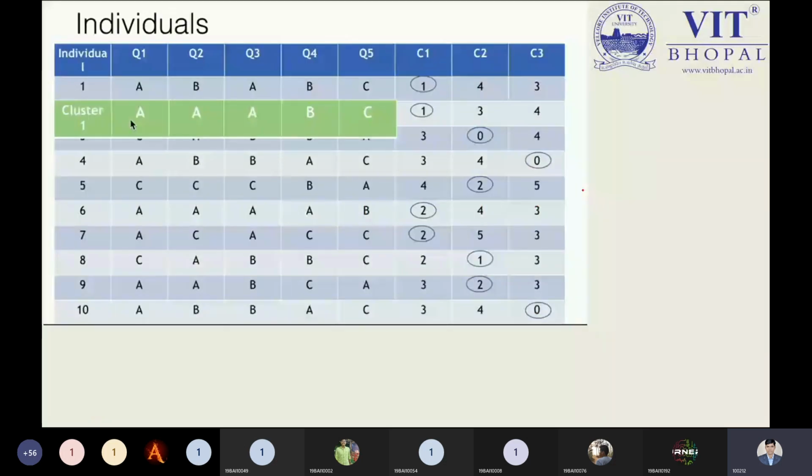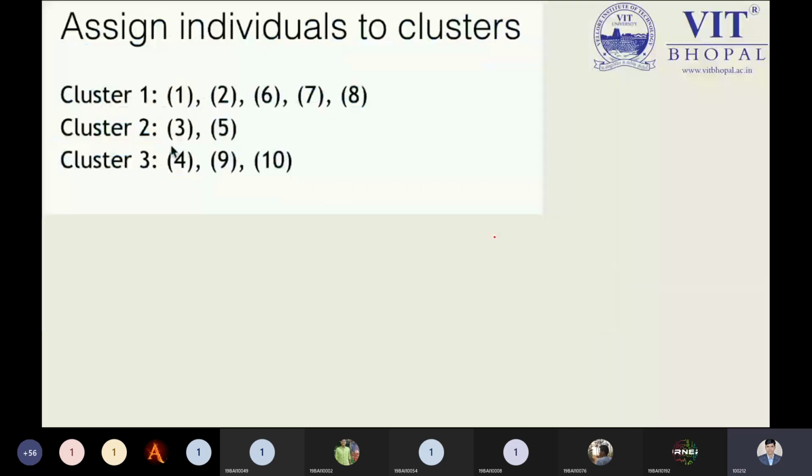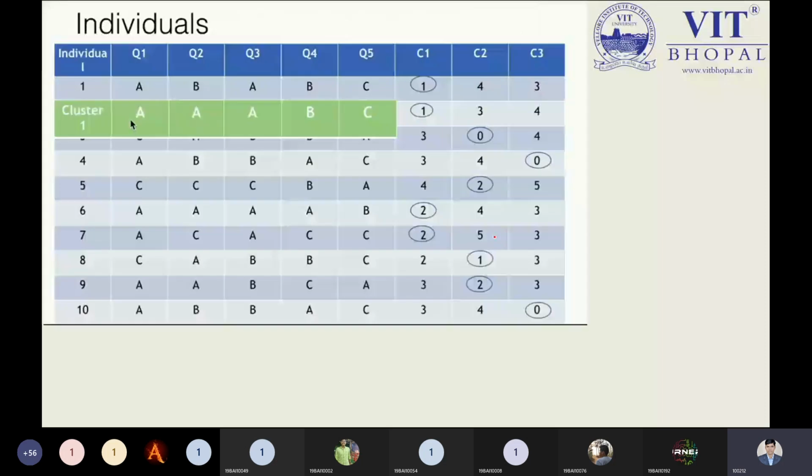Okay. So there are some changes, maybe some portions we can have. Now again we will start with cluster 1, matching with its data points, and you can see over here this 0 was updated by 1 and some values are updated. So now we have this final outcome. Okay, now we can see 1 2 6 7 8 we have, 3 5 we have, 4 9 10 we have again. Then again we need to get the mode, and then check again. So this process will go on repeatedly. That is the point you need to keep in mind while solving the K-modes clustering algorithm.